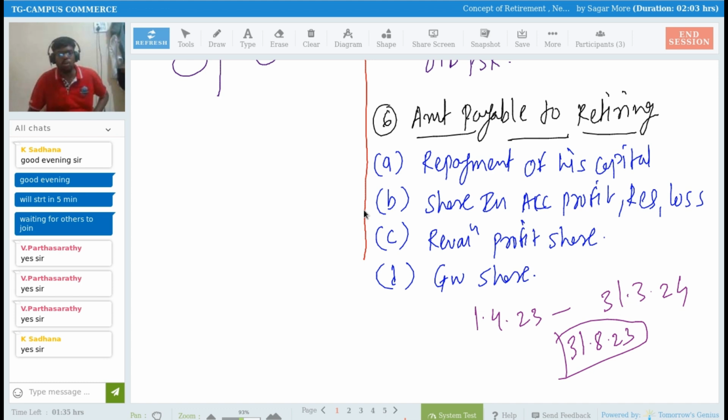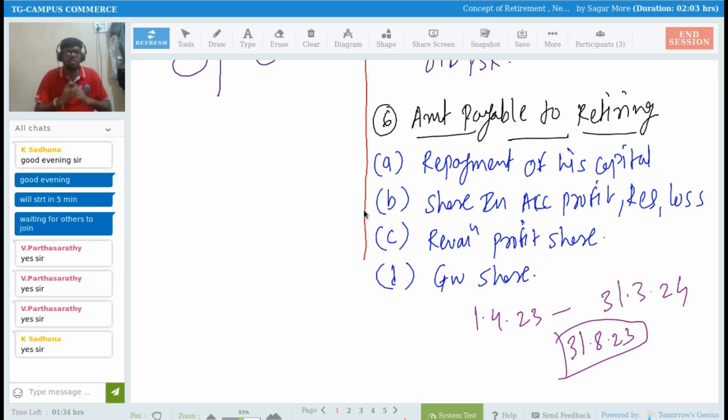In that scenario, we have to prepare one account, known as the deceased partner's capital account, or retiring partner's loan account also we have to consider sometimes, because we are not paying him the entire amount. If the retiring partner is there and we are not settling his account, then we have to prepare a separate account for the amount we have to pay to him.